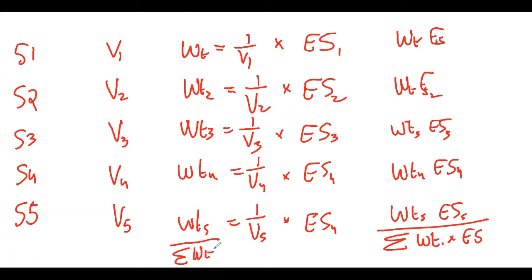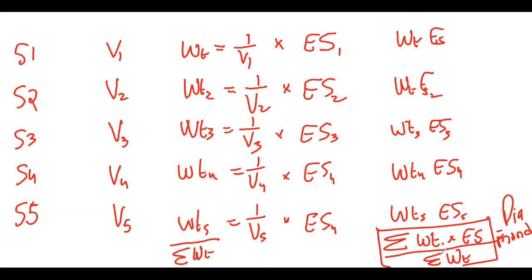right? So if I divide this value by the sum of the weight, this is known as the diamond. So this is the value of the diamond, right? So the diamond is calculated simply as the weighted average of the effect size adjusted by the variance, right? Okay. So we will calculate the diamond with the help of this formula.